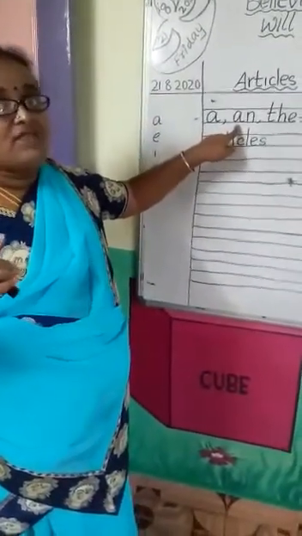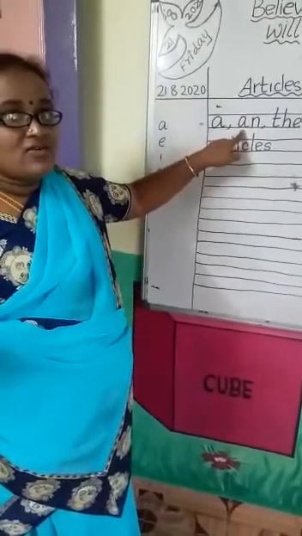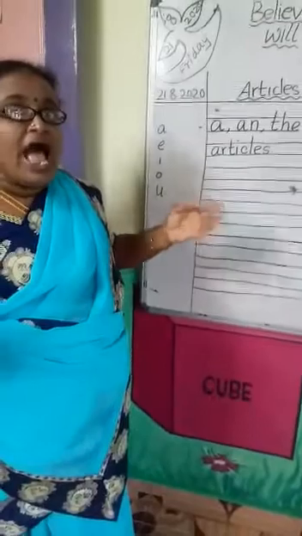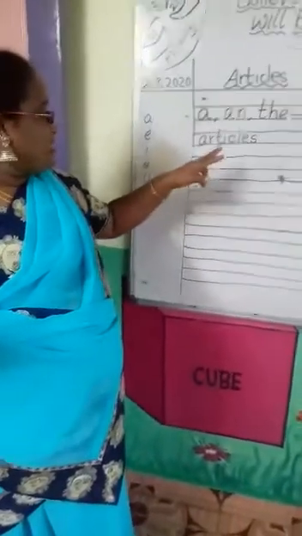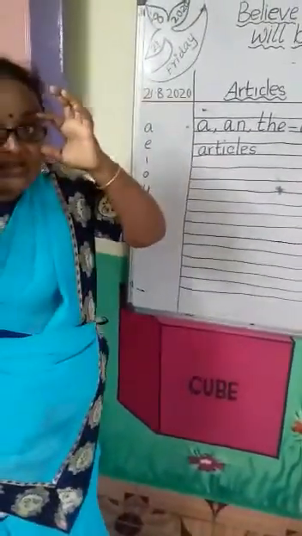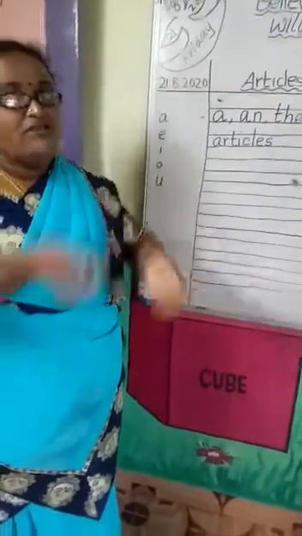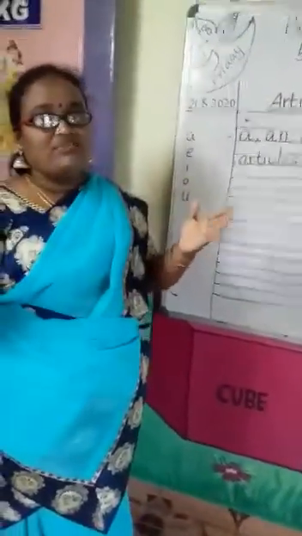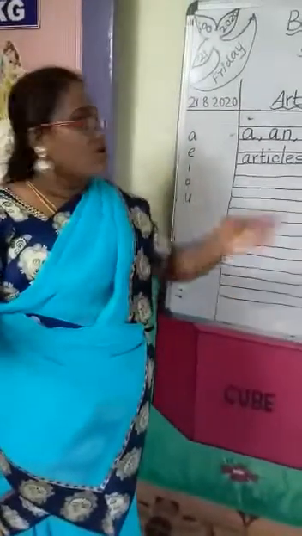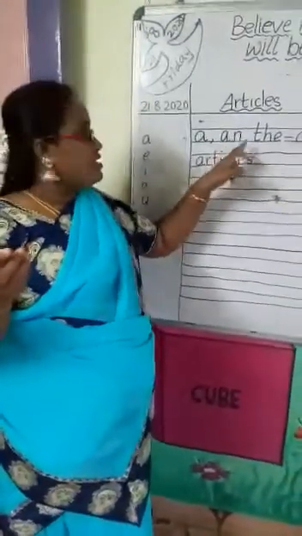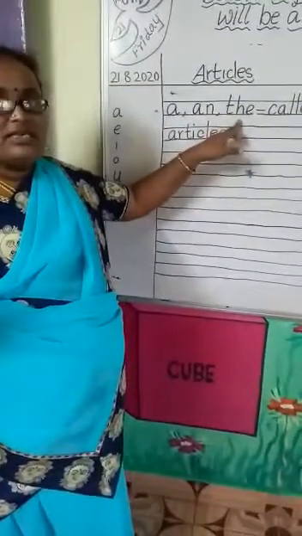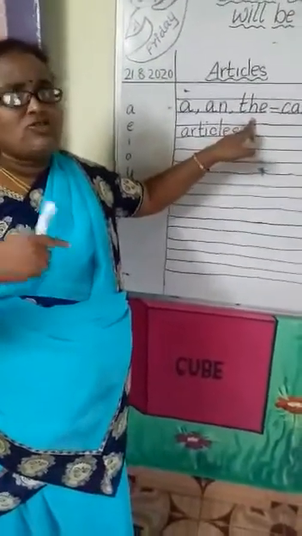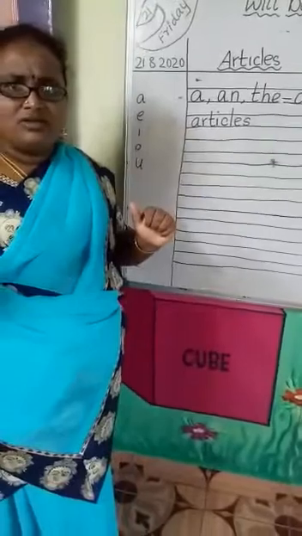An. If it is an egg, what article? An. If it is an igloo, an igloo. Next, if it is an owl, yes, an owl. If it is umbrella, an umbrella. Like this, where the word starts with a vowel sound, you have to use an. Next, what article is it? Yes, the. Where will the come?